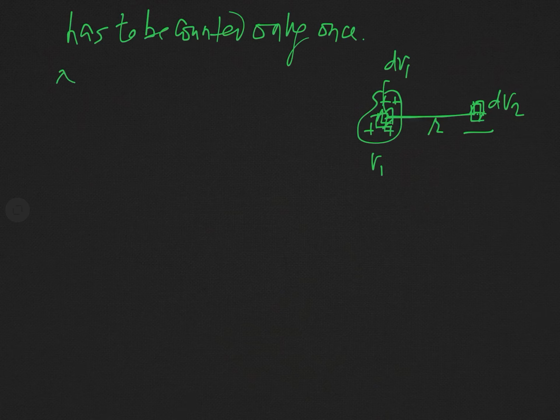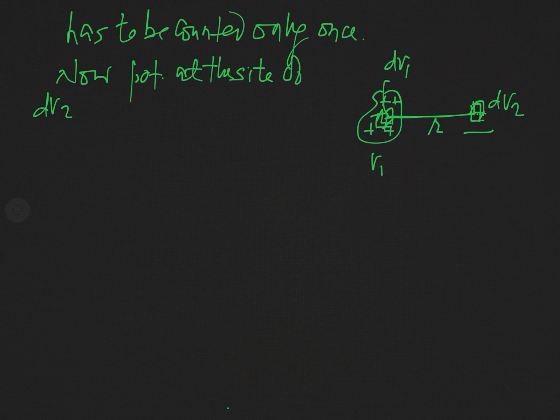So now you can say, potential at the site of dV2 due to charges in dV1.